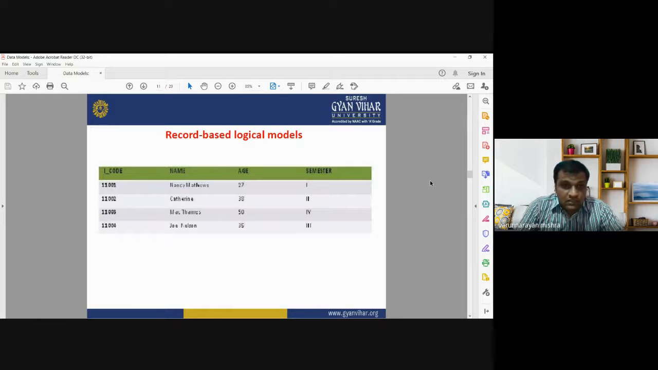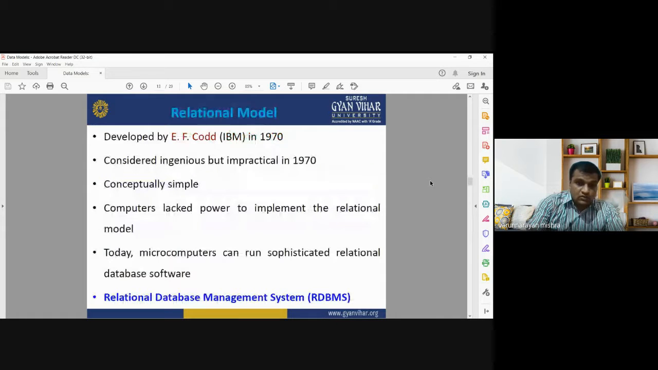You can see this is a table showing different records like code, name, age, and semester of different students. Each student has a unique code, then age is written here, and the semester in which the student is studying. This is an example of record-based logical models, how different information is stored in the form of records. Today we will start with one of the important record-based data models, known as the relational model or relational data model.